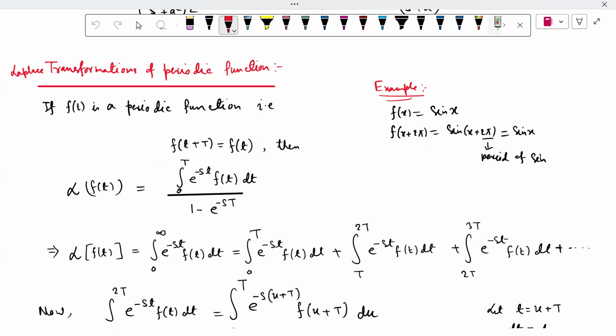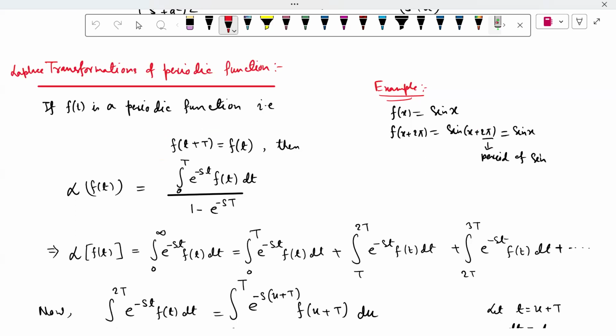For example, if we take f(x) = sin x, we can write f(x + 2π) = sin(x + 2π), and sin(x + 2π) equals sin x. So 2π is the period of sine, and sine is called a periodic function. Similarly, cos is also a periodic function. So we try to find the Laplace transform of this type of periodic function.